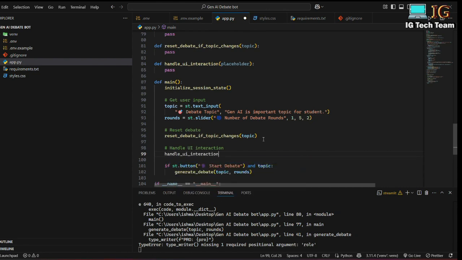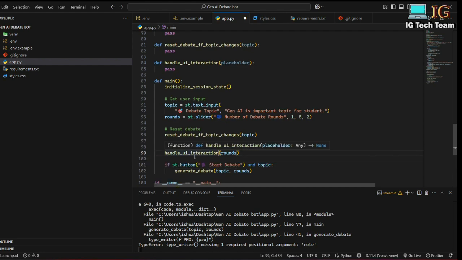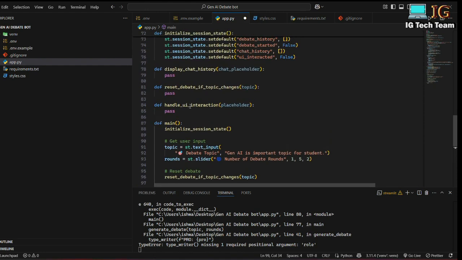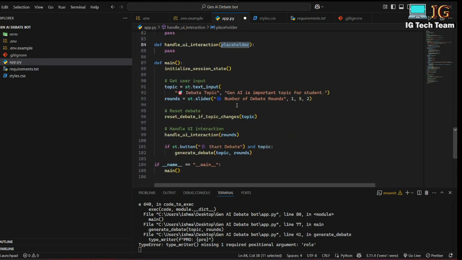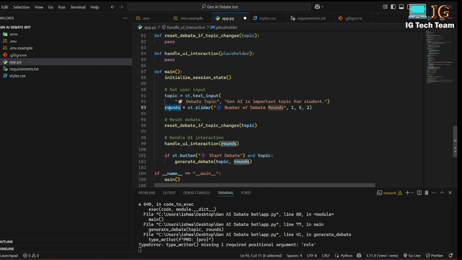I'll be calling the handle UI interaction function, and here I can pass the round. This handle UI interaction takes a placeholder, and I am passing the rounds placeholder. That means if I change the round, the handle UI interaction function will be called.